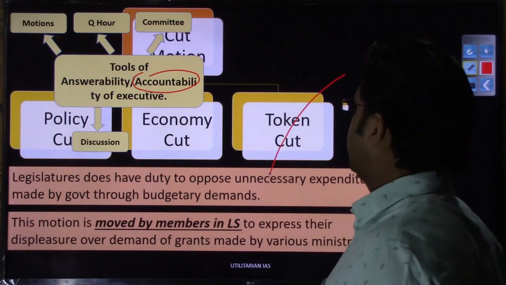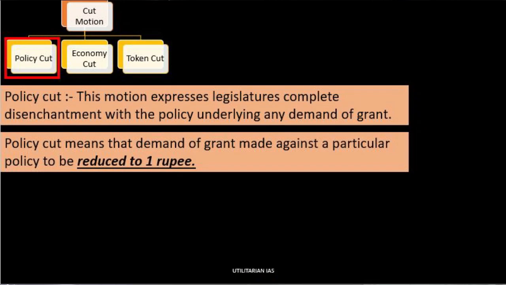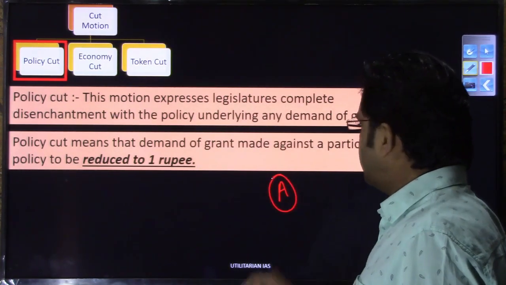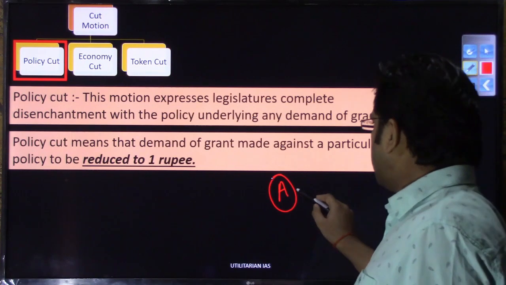Let us move to the next slide and let us start discussing what is this policy cut. Suppose any ministry for the poverty alleviation program has brought up a policy named A. Policies are nothing but a tool to achieve some objective.